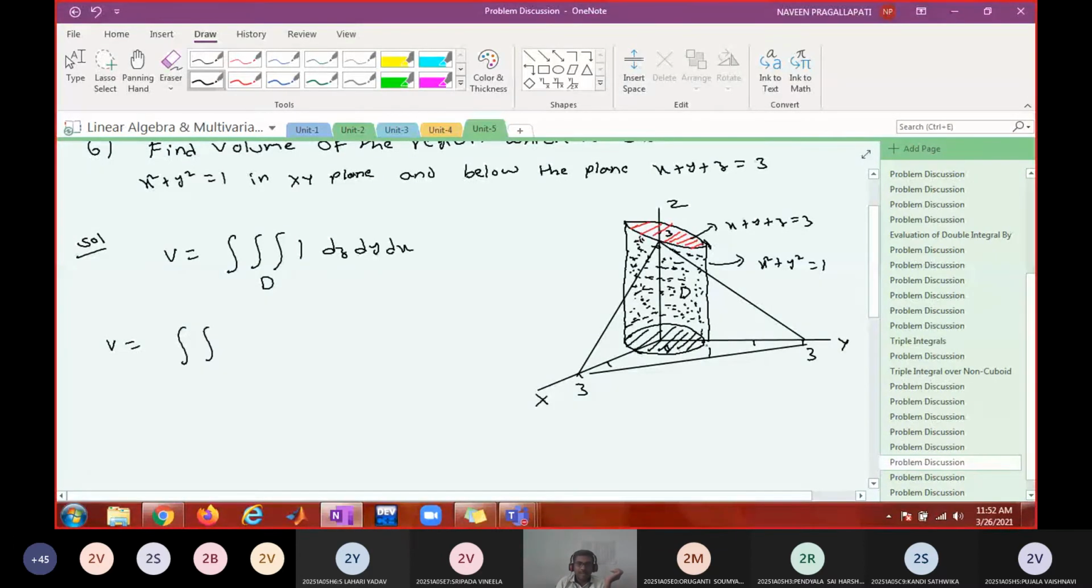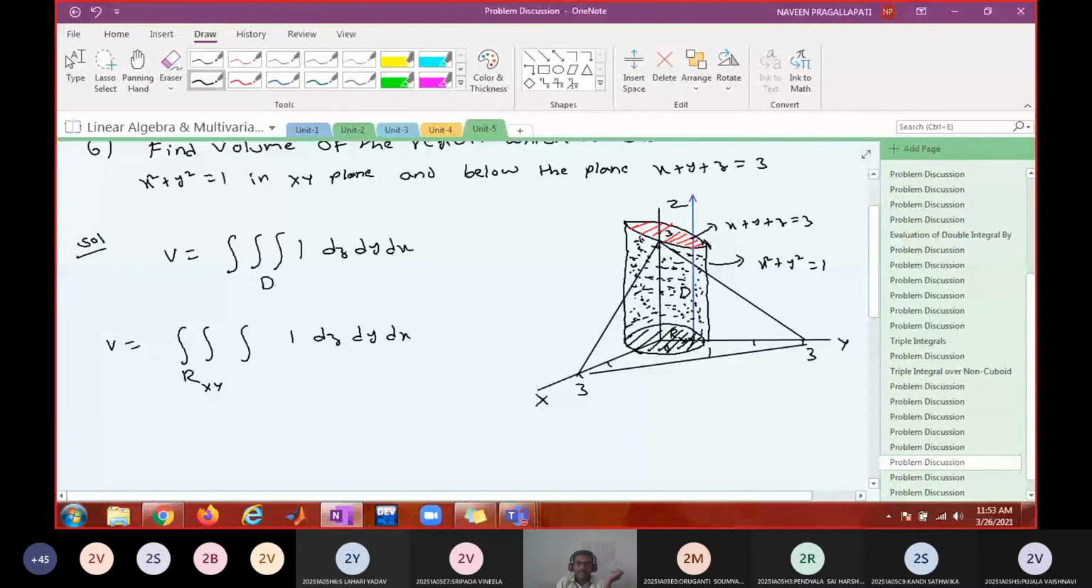Let me call this projection Rxy. I will write these limits later. I am interested in writing down the z limits first. For z limits, what do I have to do? I have to draw a line parallel to the z axis. So where is it entering and where is it leaving?